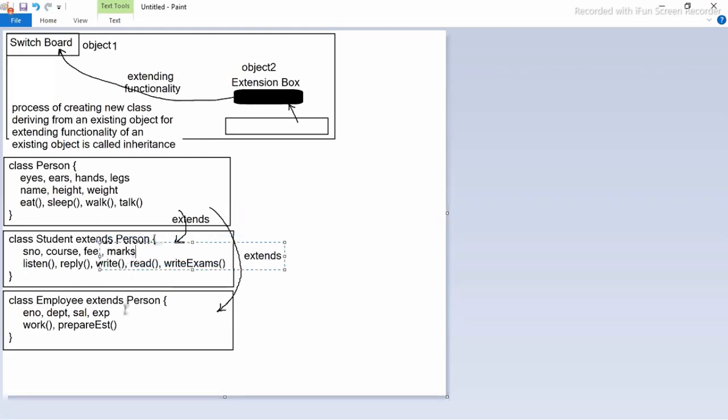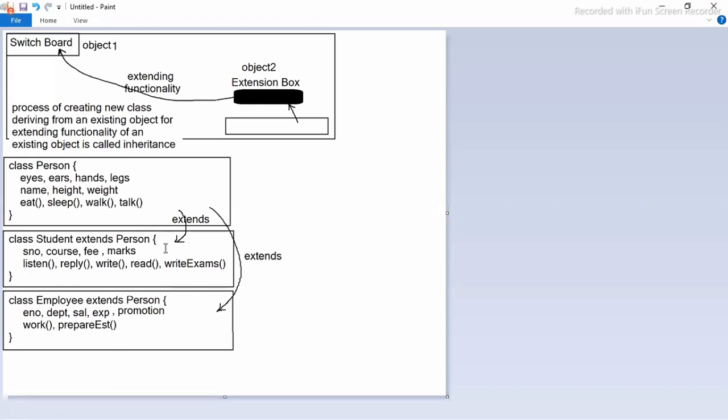Let's say for employee related information, I want to add more properties, let's say promotion. Something called promotion I need to add.